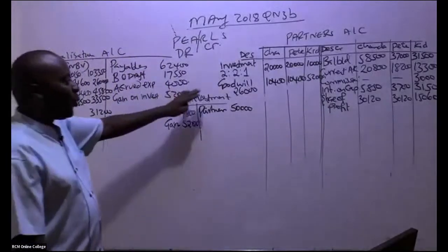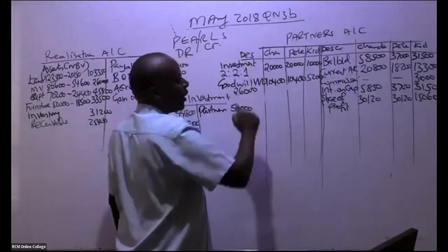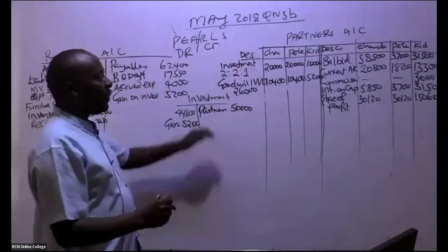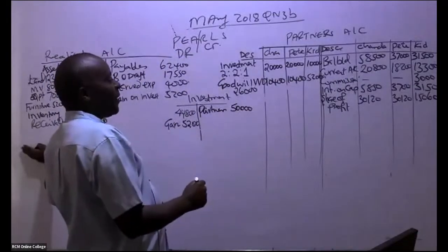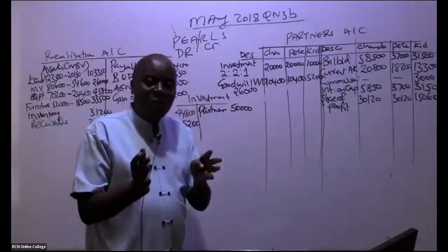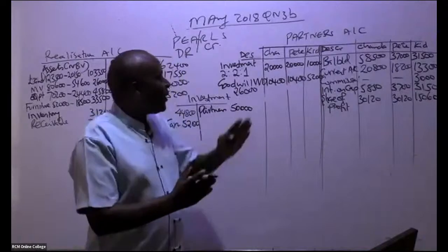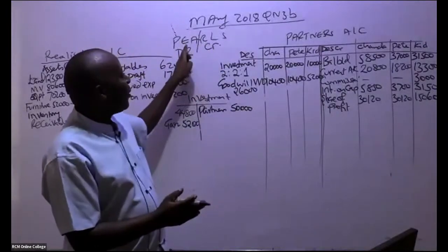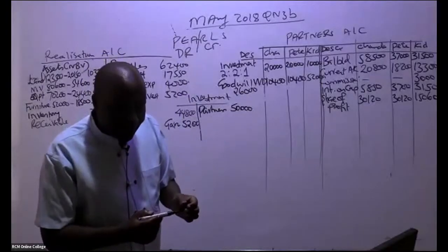So the goodwill there is 10,400, 10,400, and then we have now 1/5. If you remember 1/5, that will end up giving us what figure? 5,200, like that. So this is goodwill, which is written off. Goodwill write-off. So remember, if it was being taken over by the new company, it would have come here. But now in this case here, this goodwill is being written off. It's an expense for the partners. Expenses shall always be debited.